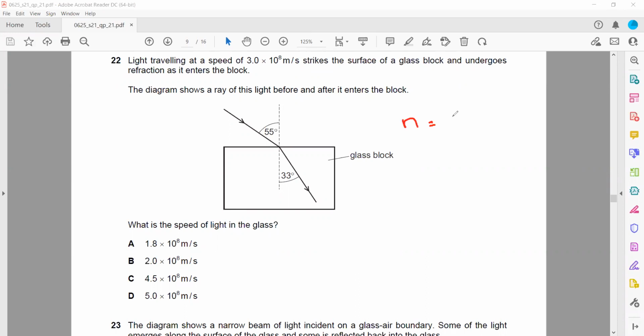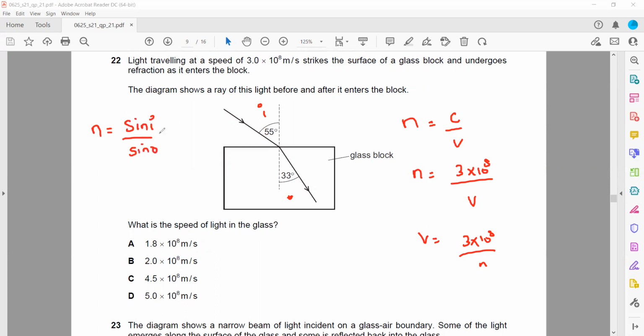So whenever light travels from air to glass, the formula for refractive index is sine angle i over sine angle r. So it will be sine 55 divided by sine 33. When we solve, this will come out as 1.5. So refractive index is 1.5. So 3 into 10 power 8 divided by 1.5. So it will be 2 into 10 power 8 meters per second. So B will be the right answer.